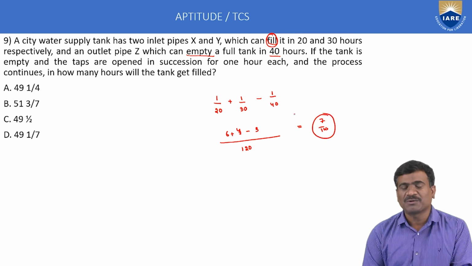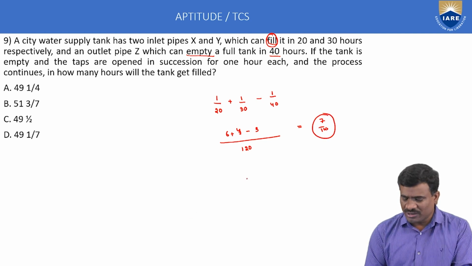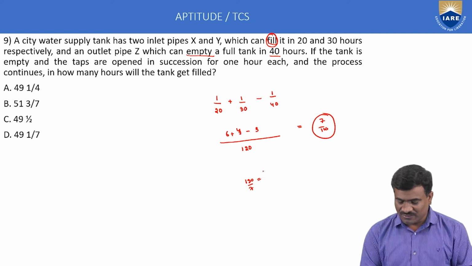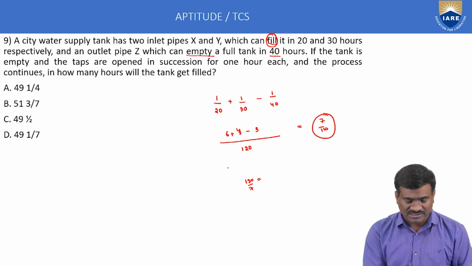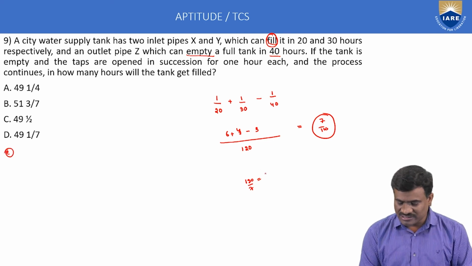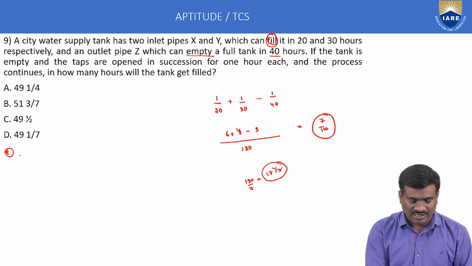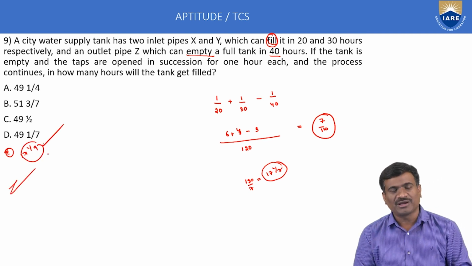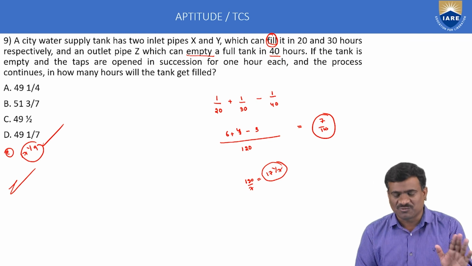In 1 hour, 7 by 120 is filled. Whole time is 120 by 7. Convert 120 by 7 into a mixed fraction. 17 into 7 is 119, so 17 1 by 7 is the only correct answer. These options are not correct. Option E is right, 17 1 by 7 as a mixed fraction.